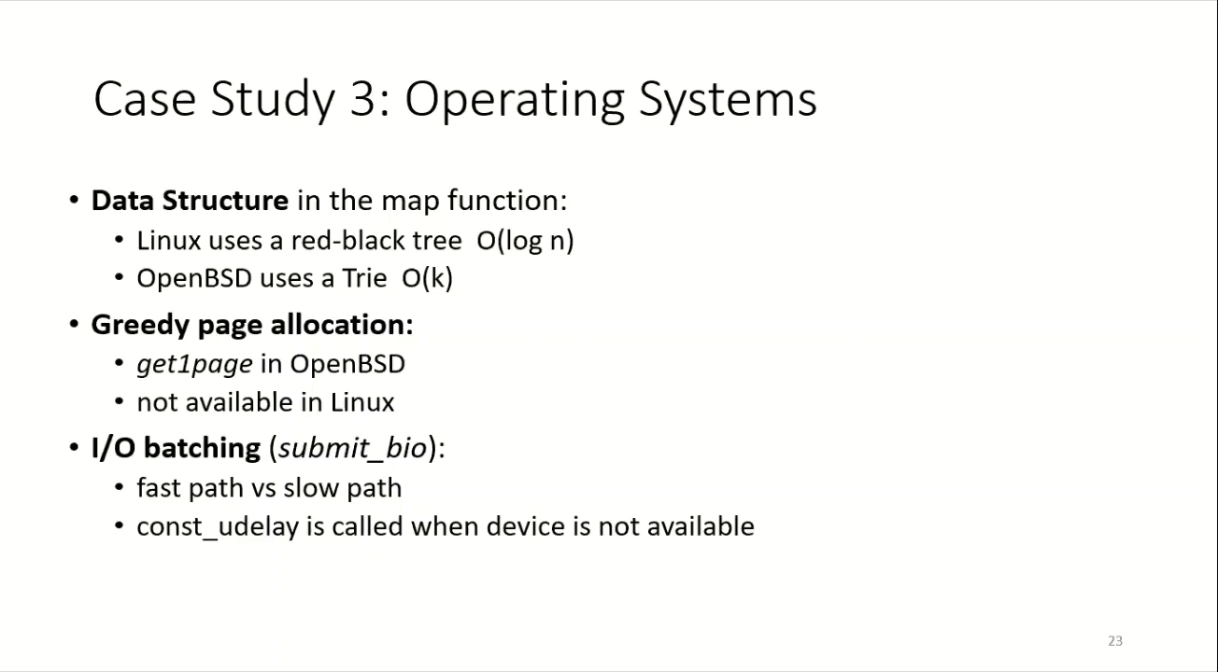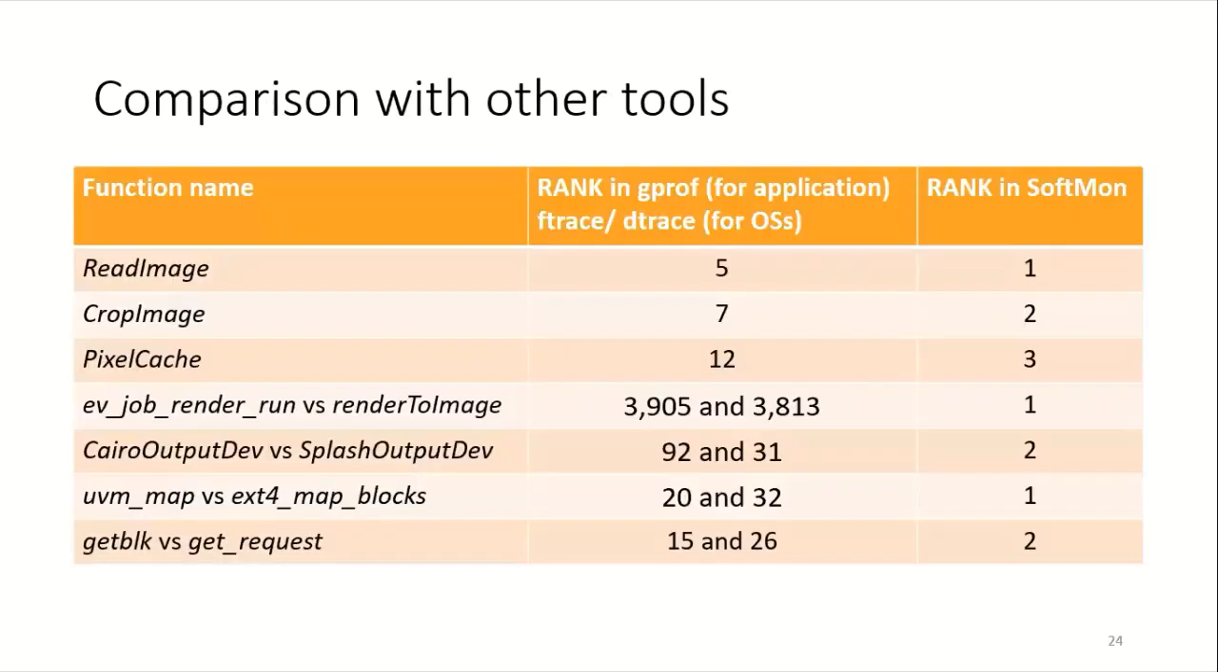I/O batching. We found two different paths in the case of OpenBSD. The memory read operation happens only in one of the paths. The fast path returns from the system call tree when the device is busy, whereas in Linux there are no fast paths. It calls a const udelay function when the device is not available. Thus, OpenBSD is faster as compared to Linux.